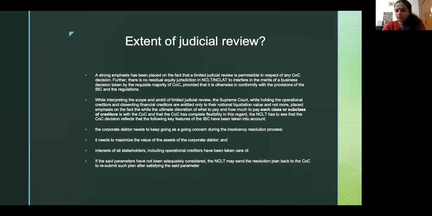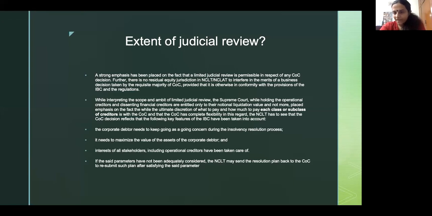So they said NCLAT and NCLT's jurisdiction is only circumscribed to inquiring into whether the merits of the resolution plan are such that they're equitable and fair, and that the creditors were given the minimum as promised to them under the code. So there are three things that the court will have to look into: whether the plan is such that it will ensure that the corporate debtor keeps on running as a going concern, whether the value of the assets of the corporate debtor is actually being maximized, and whether the interests of all stakeholders, including operational creditors, are taken care of.